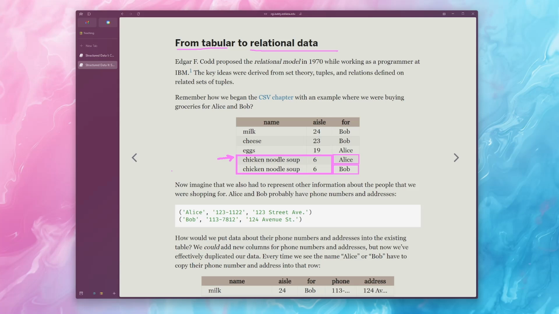So the working example I'm going to have for the next few minutes is that I want you to also imagine that in addition to the idea that we're shopping for Bob and we're shopping for Alice, we may also want to have other information such as Alice's phone number, Alice's street address, so that maybe we know where to actually deliver these groceries eventually.